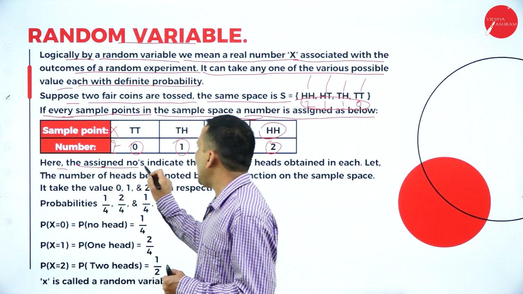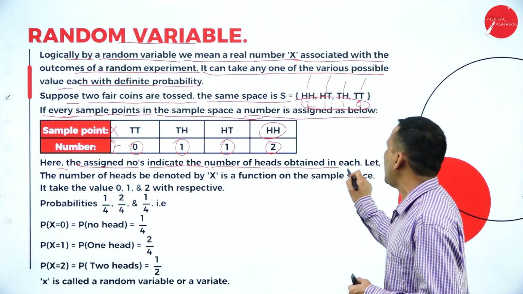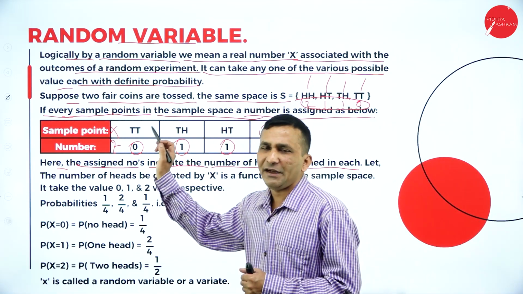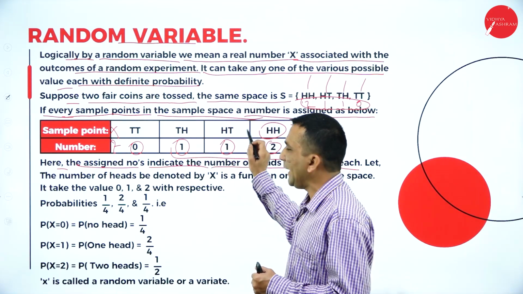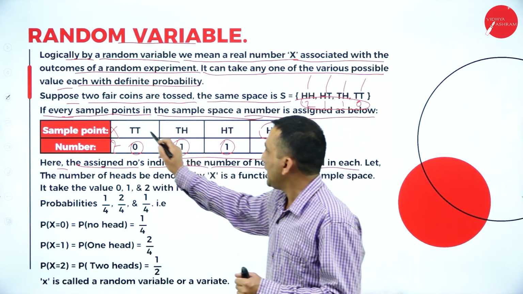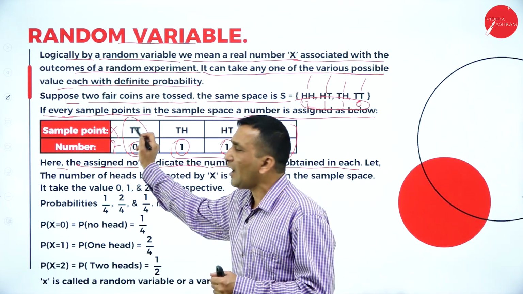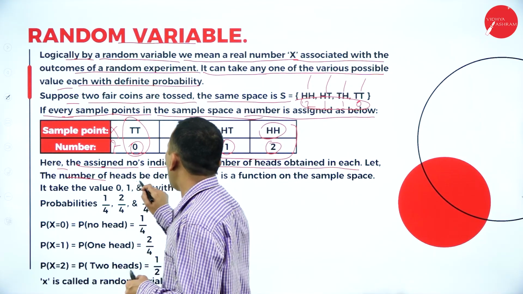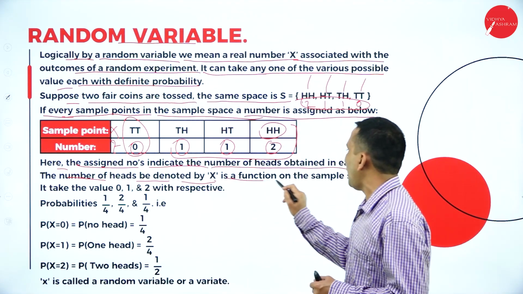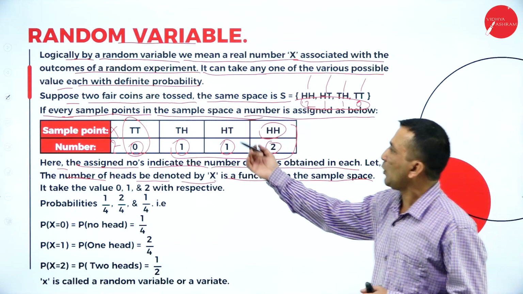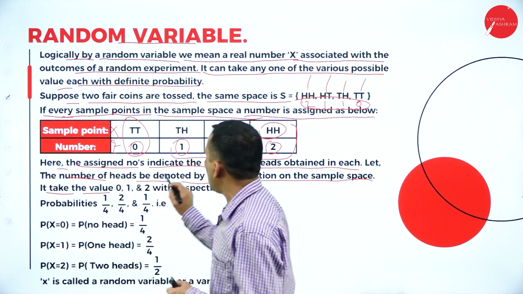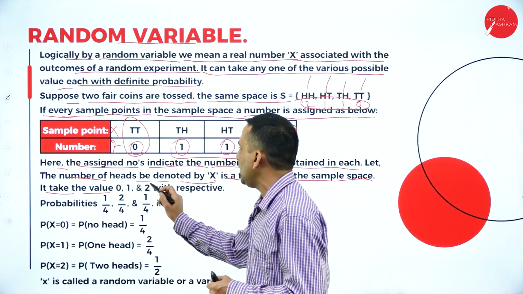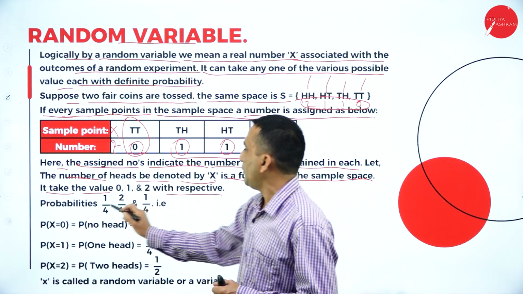So here the assigned number indicates the number of heads obtained each time. There are 3 possibilities: at least one head, and one case where no head appears. So the number of heads is denoted by X, a function on the sample space. The number of appearances we have identified, so it can take the values 0, 1 and 2 with respective probabilities.